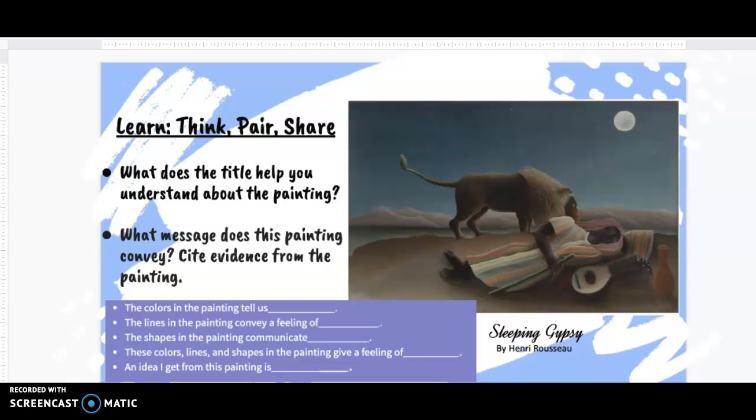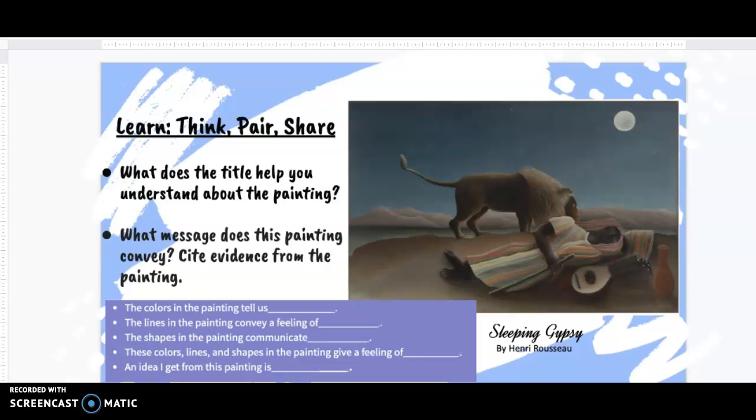Today we are going to wrap up the painting of The Sleeping Gypsy by Henry Rousseau. As we work today, you will respond in your response journals, and I will remind you when to pause this video so that you are able to respond in your journal. Please make sure that you have your journals ready to go so that when you hit pause, you can respond.